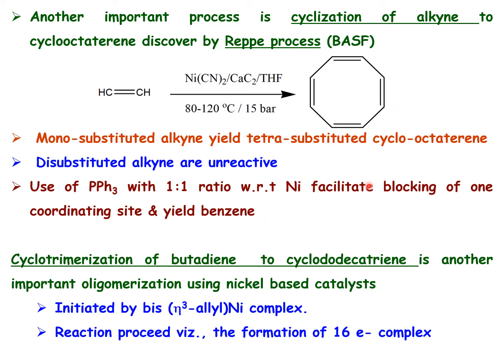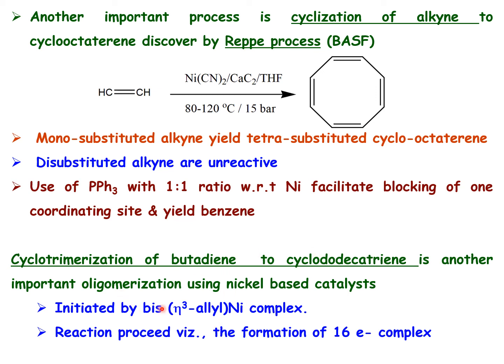Then another important oligomerization process is the cyclotrimerization of butadiene. So when butadiene undergoes cyclotrimerization, what will you get? You will get cyclododecatriene, which is an important oligomerization reaction using a nickel-based catalyst, because it is a useful derivative. When it is oxidized, the product is of great importance in the polymerization industry. So the cyclotrimerization of butadiene has been carried out again using a nickel-based catalyst.